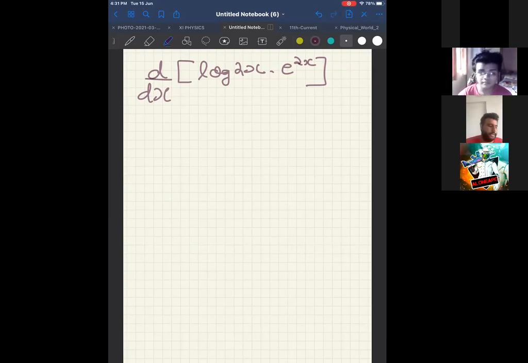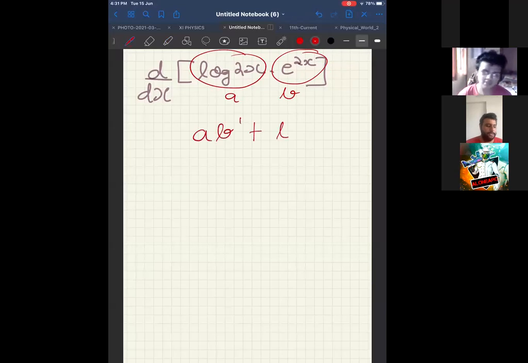See here. Can I say this is of the form differentiation of A into B? And what is our answer for differentiation of A into B? It is A into B dash plus B into A dash, where dash indicates differentiation. So first term as it is, log of 2x, into differentiation of the second term. Differentiation of e power 2x is e power 2x into 2.